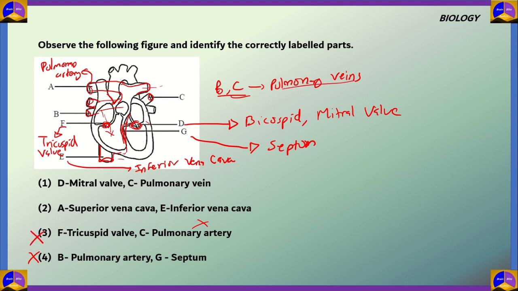The second one, A is the superior vena cava. This is incorrect because A over here is the pulmonary artery and not the superior vena cava. However, even though E, inferior vena cava, is correct, option 2 is incorrect. So that means option 1 is the correct answer. D is mitral valve or the bicuspid valve, which is correct. C is the pulmonary vein, which is also correct. So option 1 is the correct answer for this question.